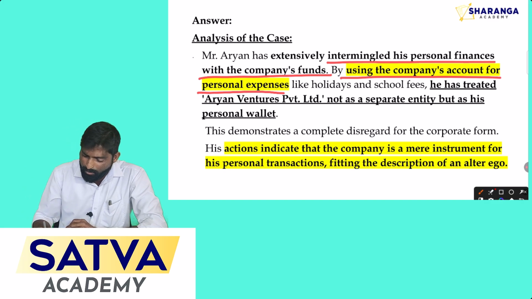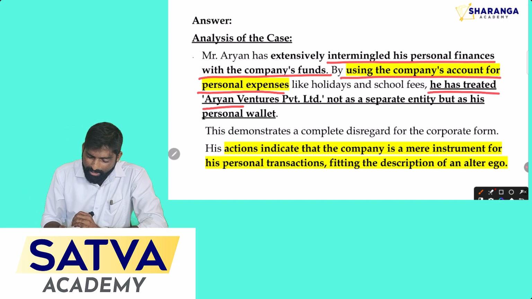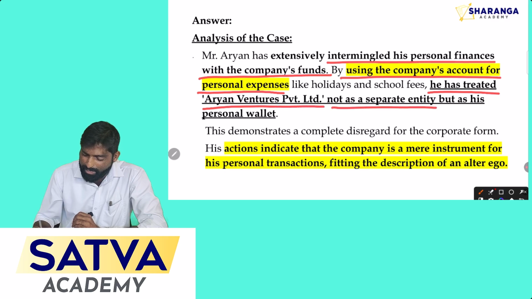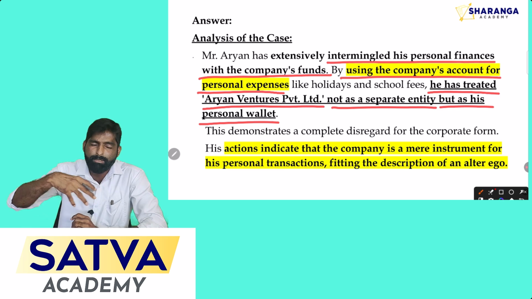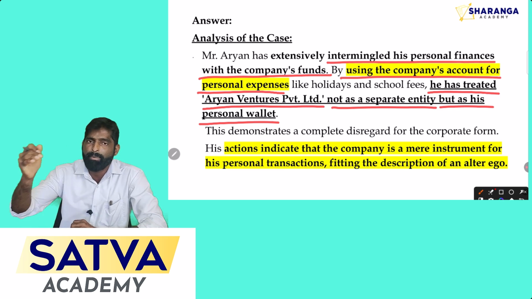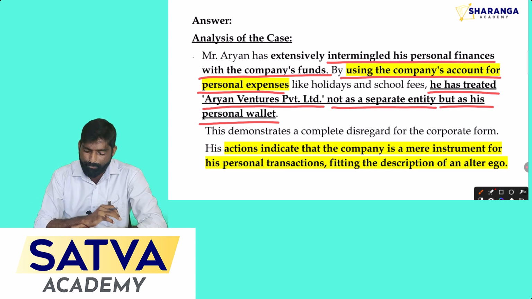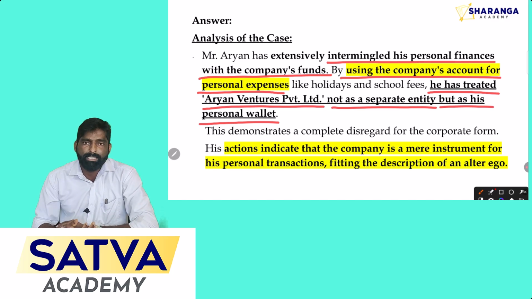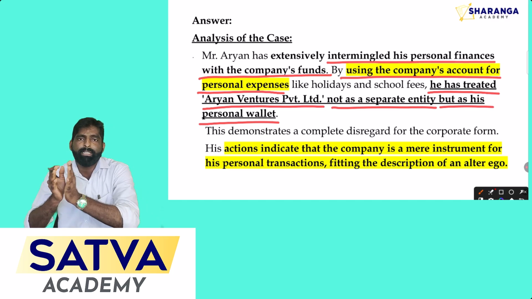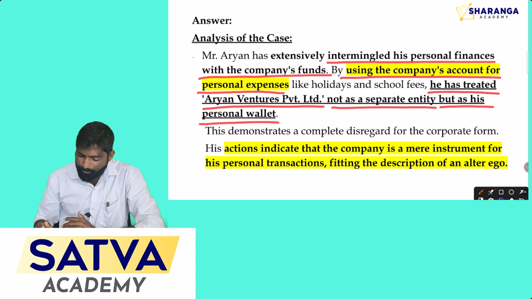Now, he has treated Aryan Ventures Private Limited not as a separate legal entity but as his personal wallet. For all his personal transactions, he used the company's funds to pay the bills. After that, he took a loan from the bank for the business transaction. After that, he defaulted on the payment to the bank.